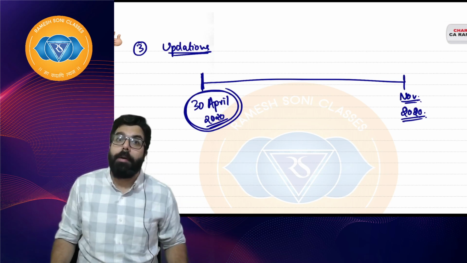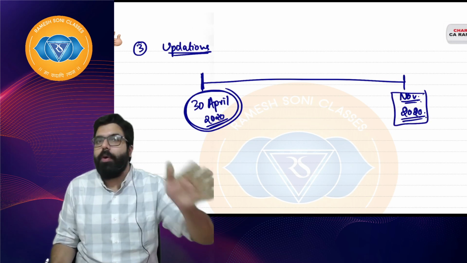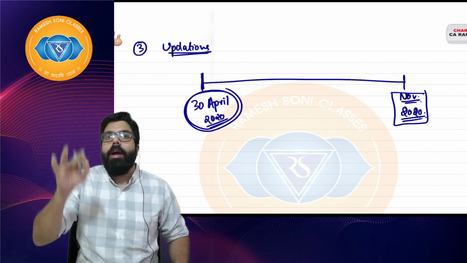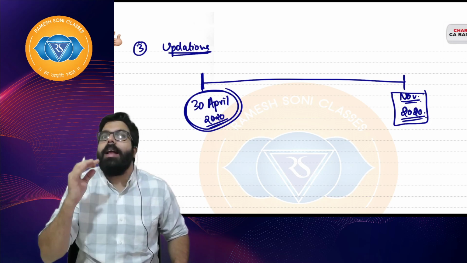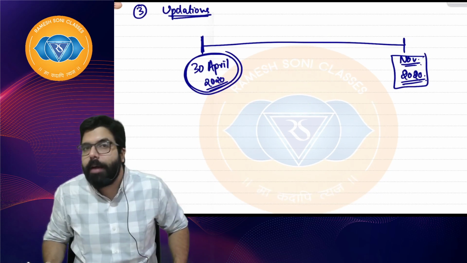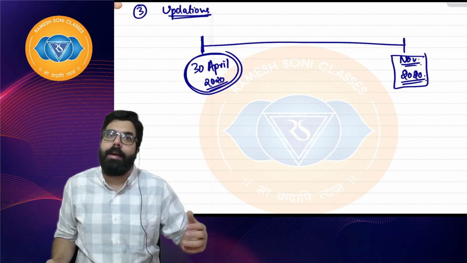Sir, do I have to do amendment classes later? No Baba, if you are writing in November 2020, you don't have to do any other amendment. I have incorporated everything in the book, and during the course of my class, I'll be discussing everything with you guys, right? Sir, but my exam is in May 21. Can I go ahead and take your class? I am already taking your class. I am seeing your class.